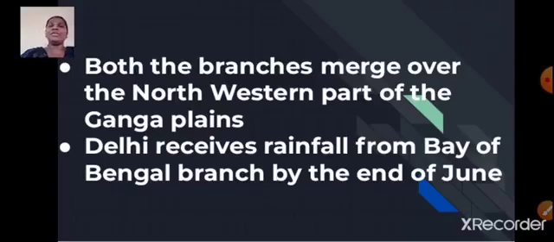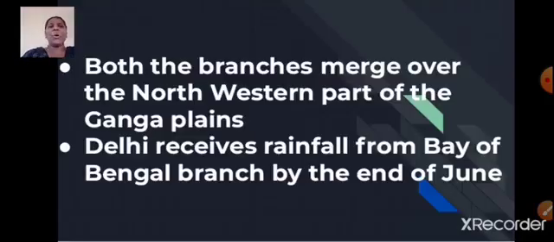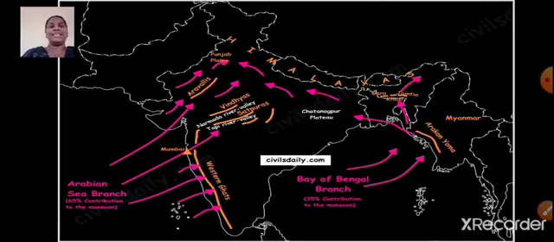Both the branches merge over the northwestern part of the Ganga plains. Okay, students, here you can see in the map both the branches, that is the Arabian Sea branch as well as the Bay of Bengal branch. Okay, both of these branches merge over the northwestern part of the Ganga plains.